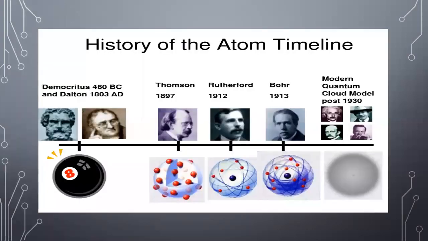This is the history of the atom timeline. This is the very old and first picture of an atom given by Democritus and Dalton. And as time passes, modifications were made in atomic structure, and this is the new picture of an atom which was given by scientists, the modern quantum cloud model, post 1930.